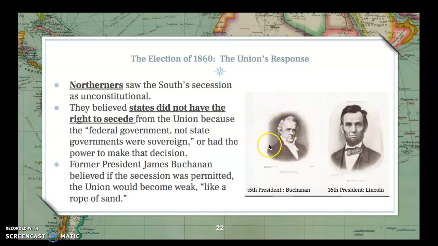He's often regarded as possibly the worst president we've ever had, although he has some stiff competition from some other people in this era. James Buchanan at the time believed that if secession was permitted, the Union would become weak like a rope of sand. That's a great visual right there. Can you imagine what a rope of sand would look like? It's not something that would be strong enough to hold anything together.